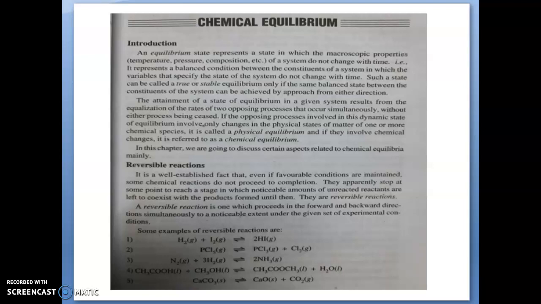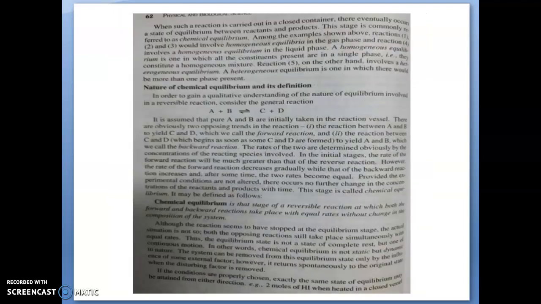So a reversible process is one which proceeds in the forward and backward directions simultaneously to a noticeable extent under the given set of experimental conditions. Some reversible reactions are represented here. If there is a reversible reaction, we can't say it is an equilibrium.